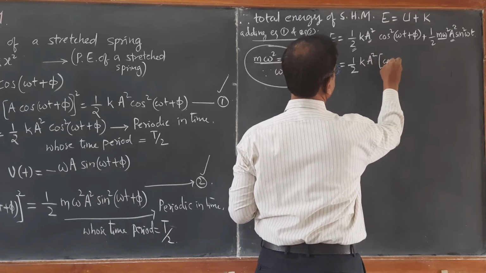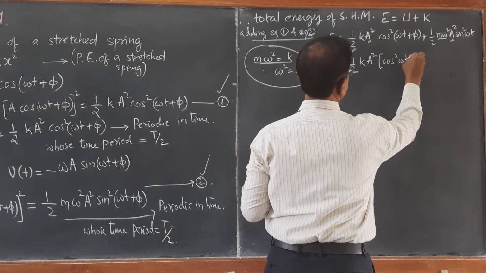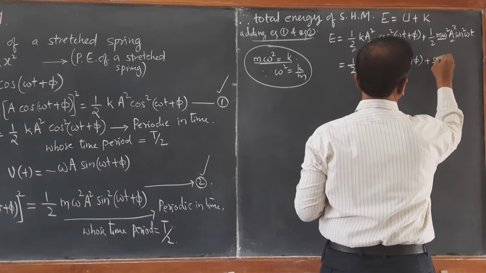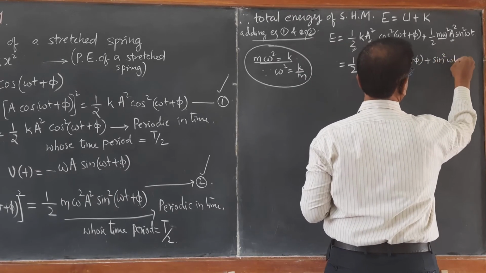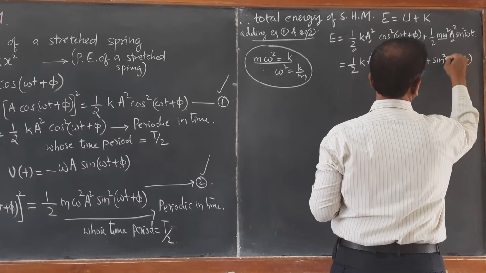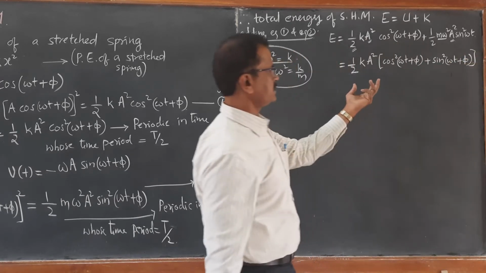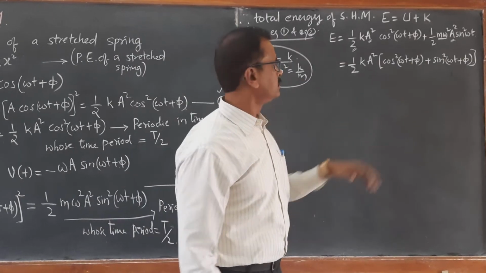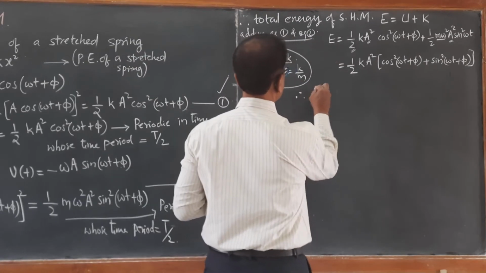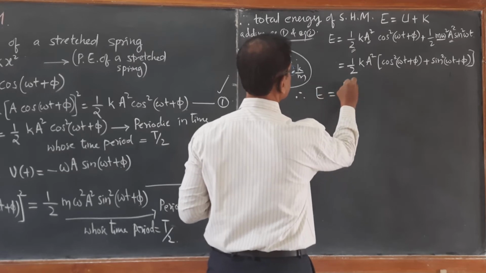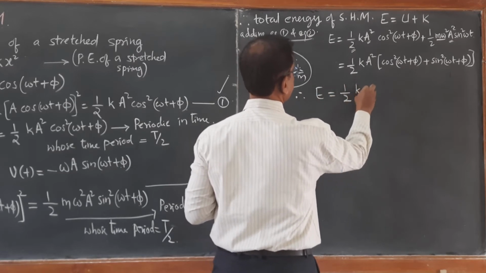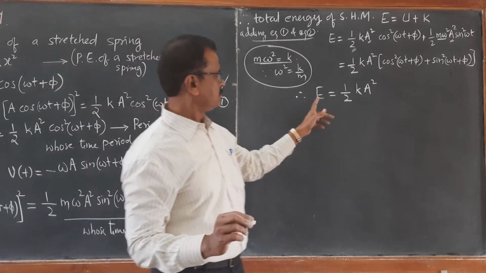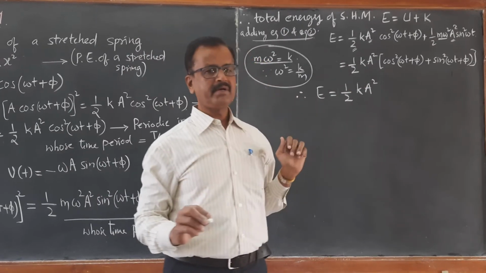Then you are left with cos square(omega t plus phi) plus sin square(omega t plus phi). If you add this, sin square plus cos square becomes 1. Therefore, total energy now becomes half k a square, which is not time dependent. Look at this, there is no time dependent term.